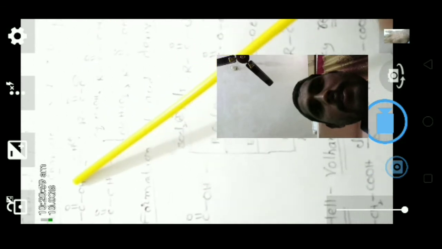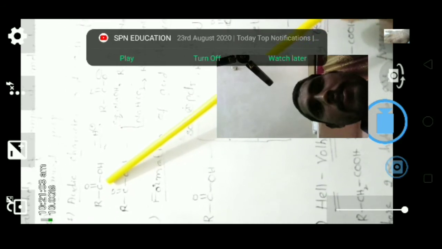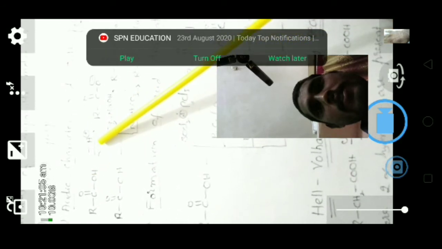Now we will see acidic character and salt formation. Here the carboxylic acid, losing one proton, gives carboxylate ion. This reacts with aqueous sodium hydroxide to give the sodium salt of carboxylic acid. The same carboxylic acid reacting with sodium bicarbonate gives the sodium salt of carboxylic acid, H2O and carbon dioxide.